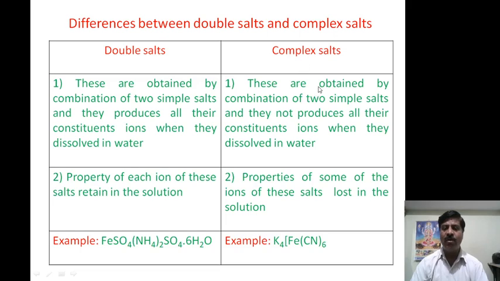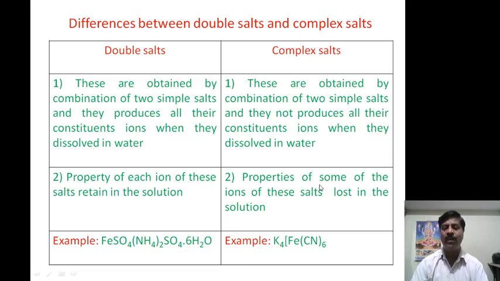Complex salts are also obtained by combination of two simple salts, but they do not produce all their constituent ions when they dissolve in water. The property of each ion of a double salt is retained in solution. Therefore all radicals can be tested by a simple test, and they give a positive test.